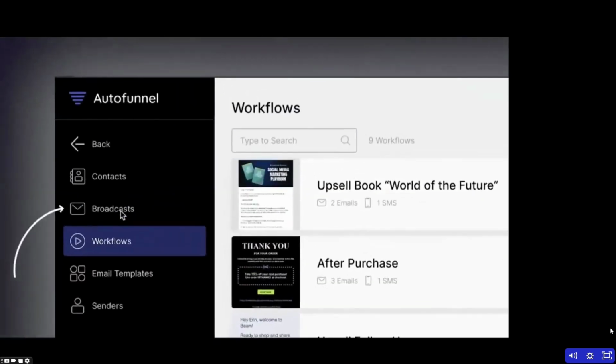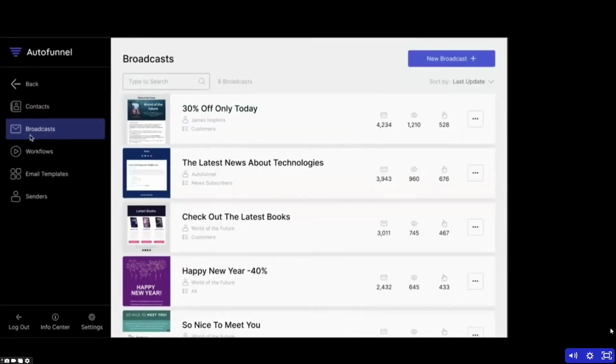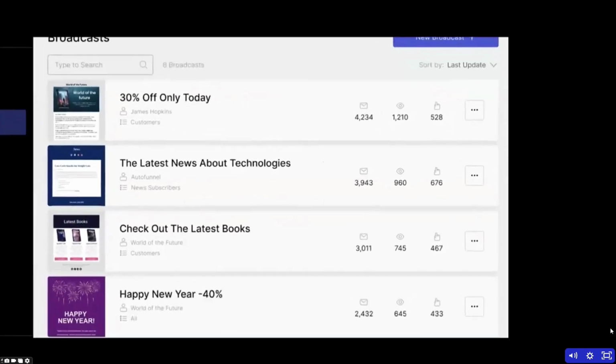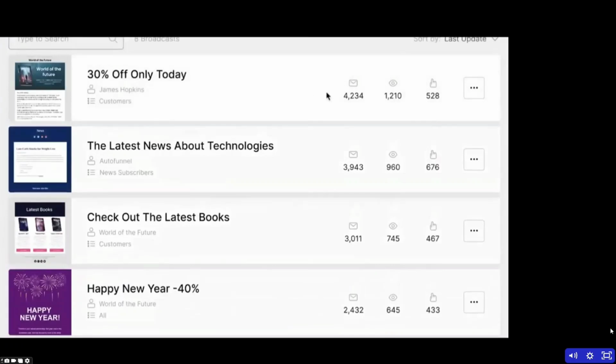As I mentioned, we also can do broadcast. Super simple. I'll show you how to do it. You'll use broadcast when you want to send just a single email to either your whole entire list or a segment that you choose in your contacts. So you can see here we have a bunch of different broadcasts. We can see how many people received the email, how many people opened it, and how many people clicked.